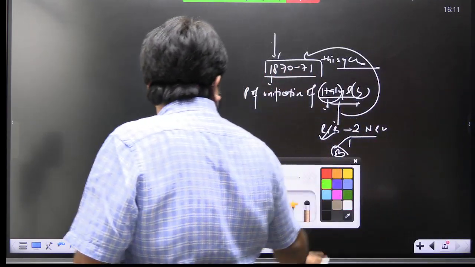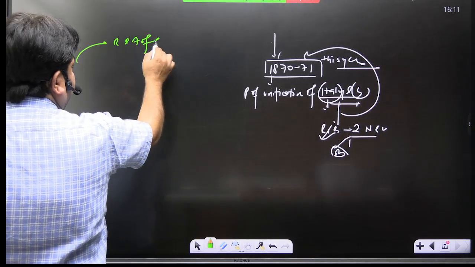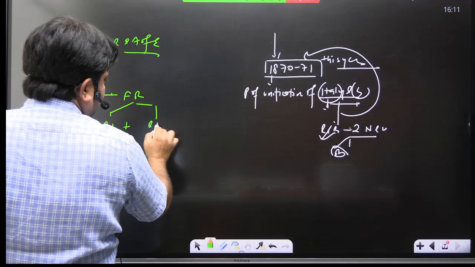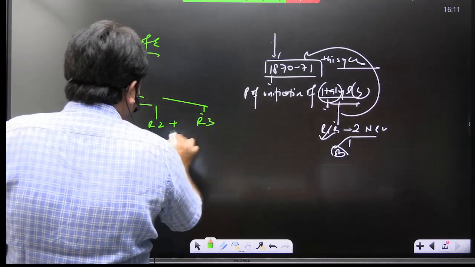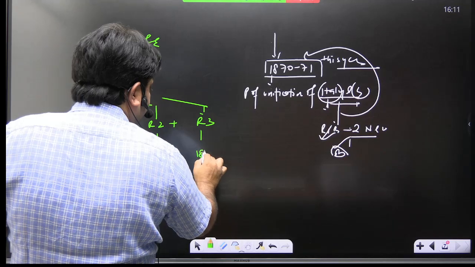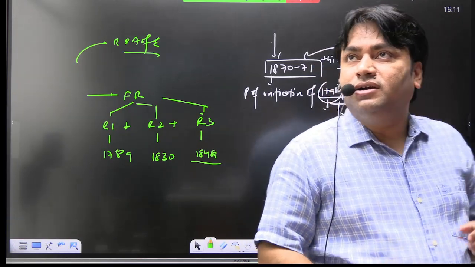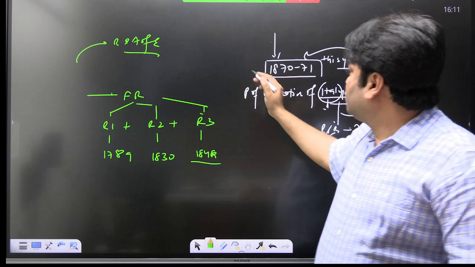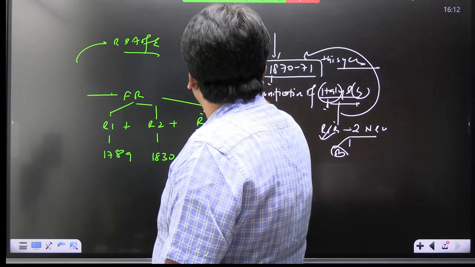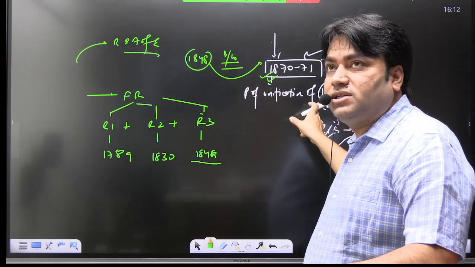And how did it happen? The impact of Renaissance and Age of Enlightenment will be there. And finally the French Revolution, that is R1, R2 and R3. This will have an impact, 1789, 1830 and 1848. इसका भी impact होगा, R1, R2 और R3 का impact होगा. Got it? फ्रेंच रिवॉल्यूशन का भी इम्पैक्ट होगा. So all the events that took place between this period, they will give birth to new nations, Italy and Germany.